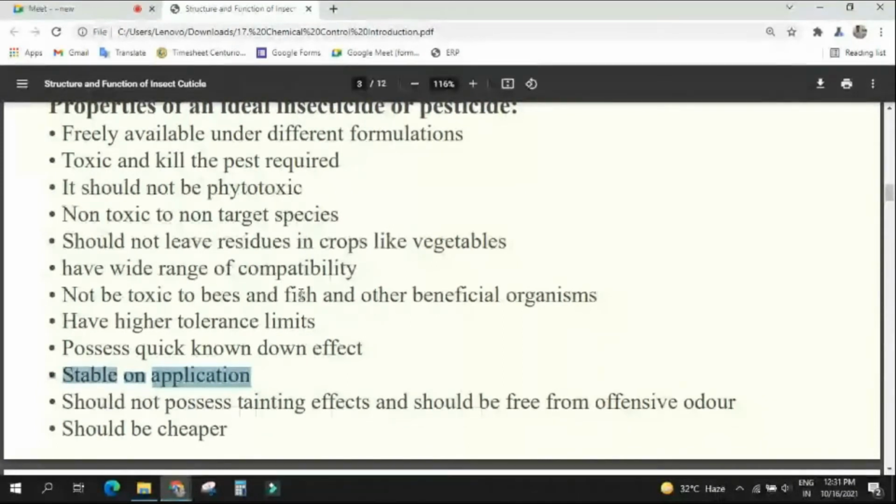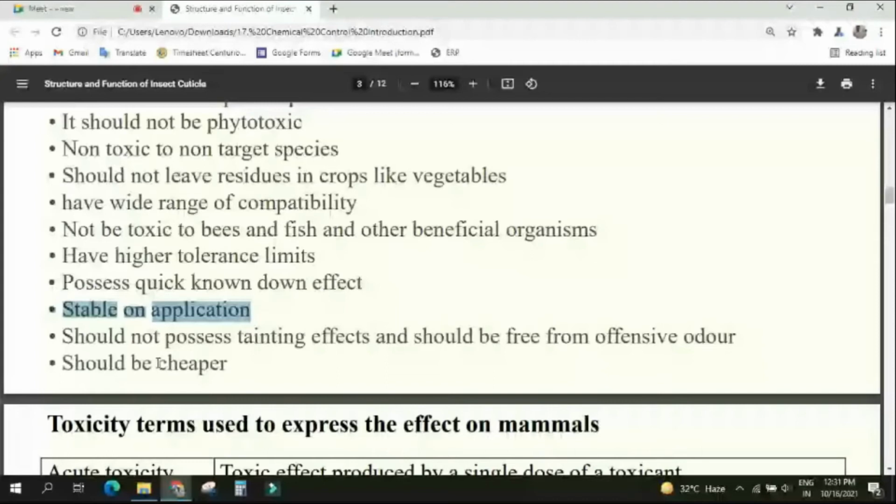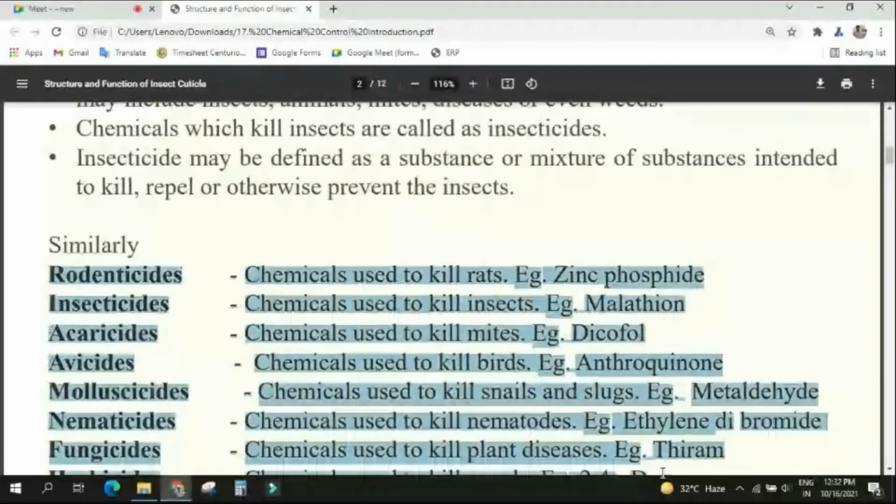Then after all, they should be cheaper. This is for everything we are doing. That should be cheaper. Understood? So from these two slides, what may come? Only these things may come. Nothing else is important. Okay?